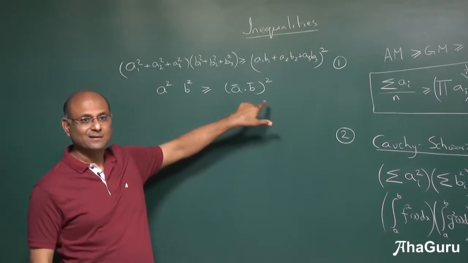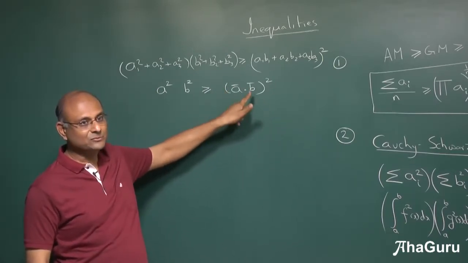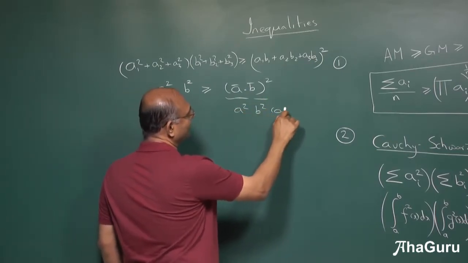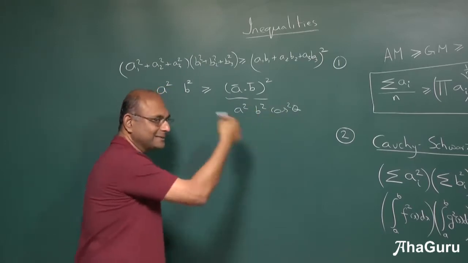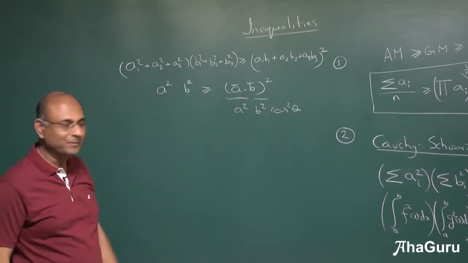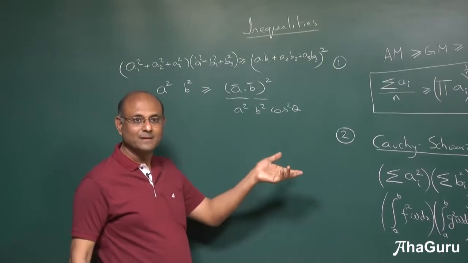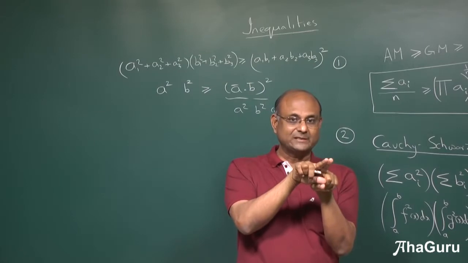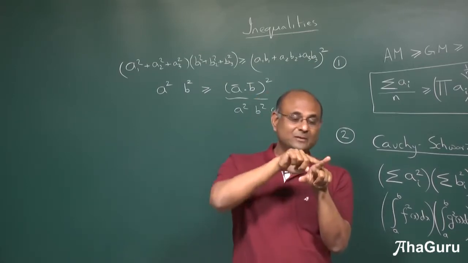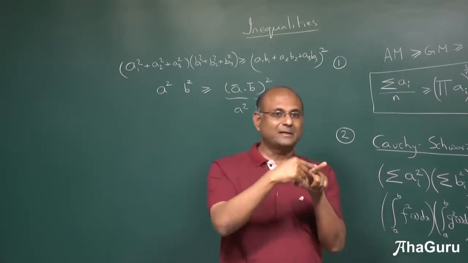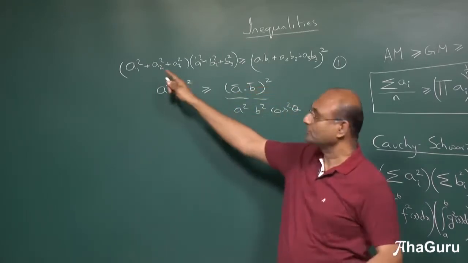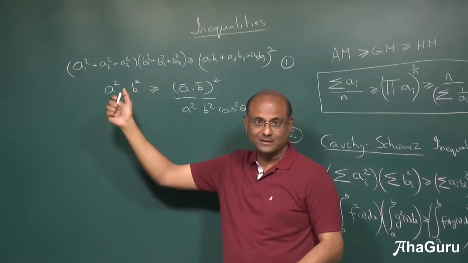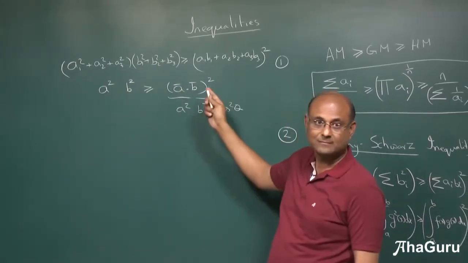But what is A dot B? AB cos theta. So this is nothing but A square B square cos square theta. Obviously this must be less than A square B square, right? Why? Because cos square theta must be less than 1. Unless you had A and B pointing in the same direction, AX square plus AY square plus AZ square into BX square plus BY square plus BZ square, this product is not going to be equal to this.